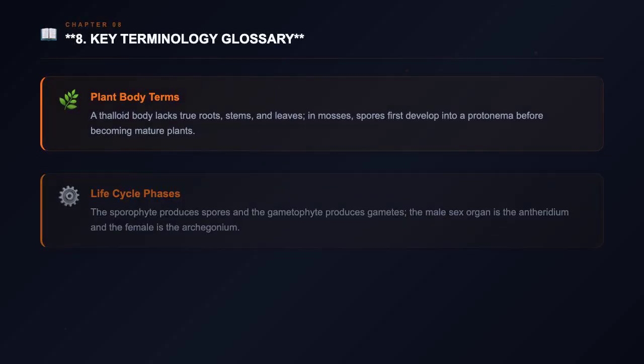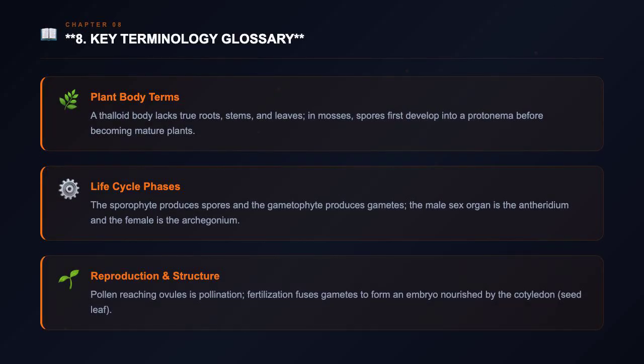A thalloid body means a plant lacks true roots, stems, and leaves. In mosses, spores develop into a protonema stage before growing into mature plants. The plant life cycle has two phases: the sporophyte and the gametophyte. The sporophyte produces spores, while the gametophyte produces gametes. The male sex organ is called the antheridium, and the female sex organ is called the archegonium.